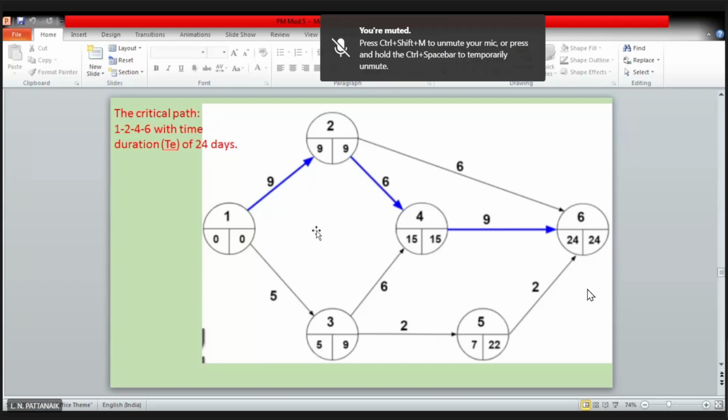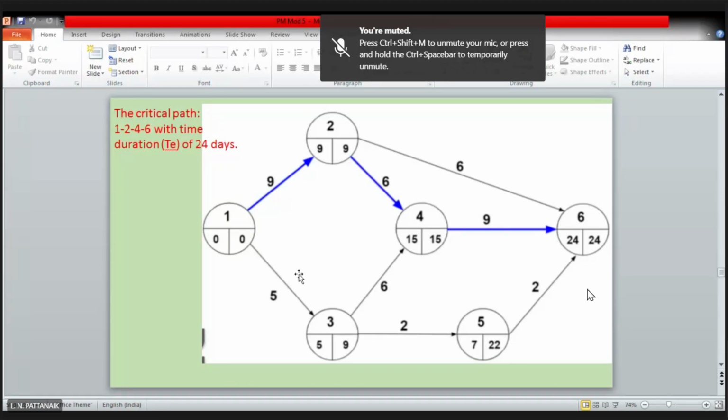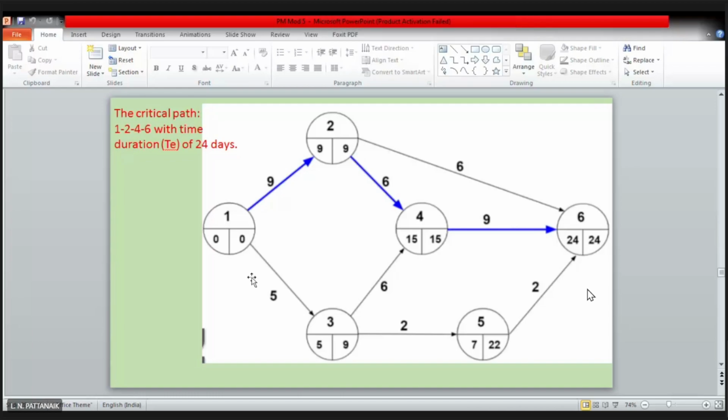Okay, so if you look at these alternative paths, I told you how to find the critical path in such cases. You find what are the alternative paths and you identify the path which is giving the maximum time, and that is the time which is mentioned in the last node.